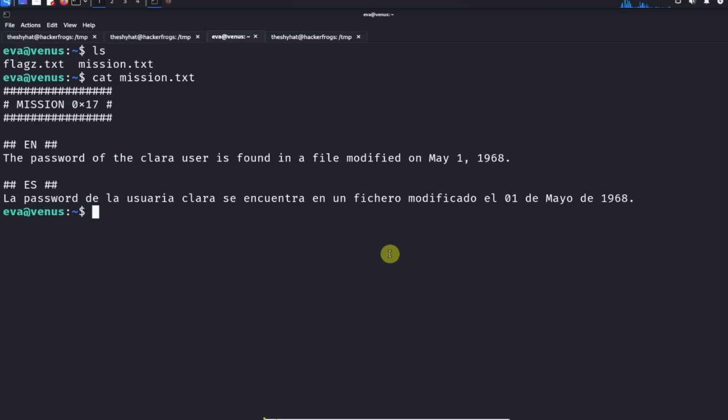So we're going to be using the find command to find the file. Of course, we're going to search inside the entire file system with the slash. We're going to look for a file, which is indicated by this argument here. And we're going to specify a modification time. So modification time, I think it's a number of days since the file has been modified.